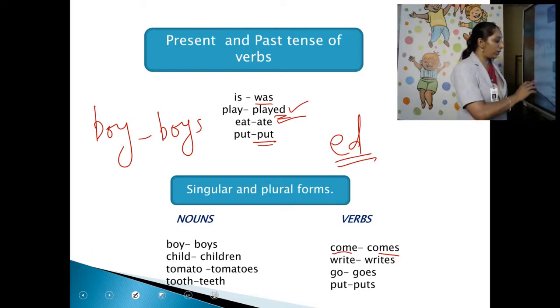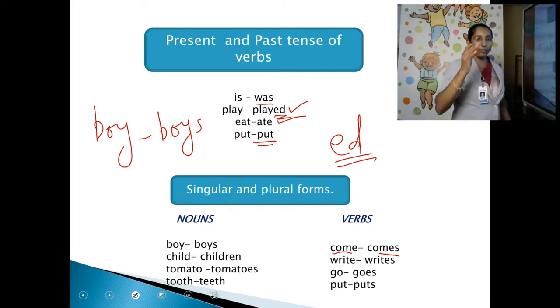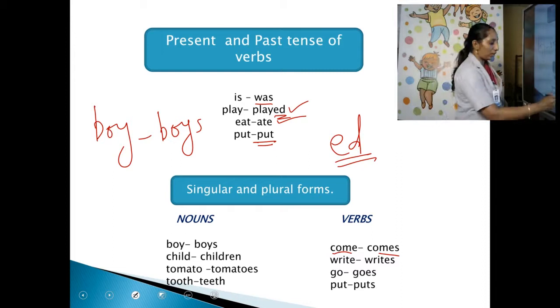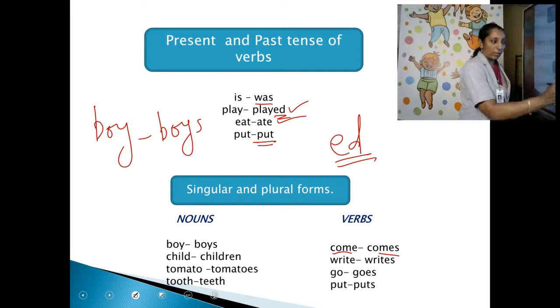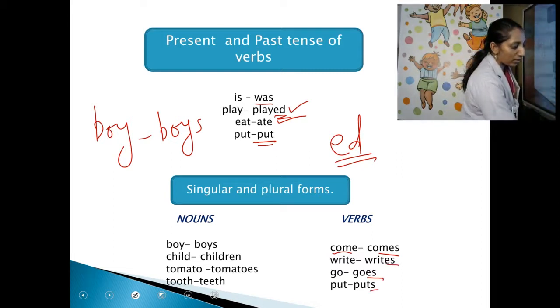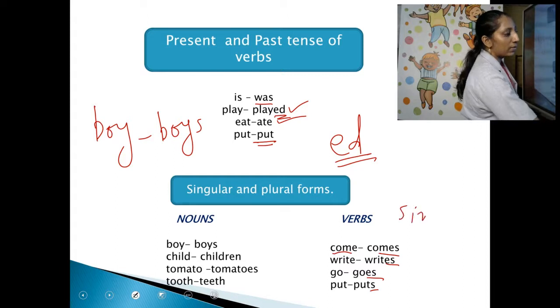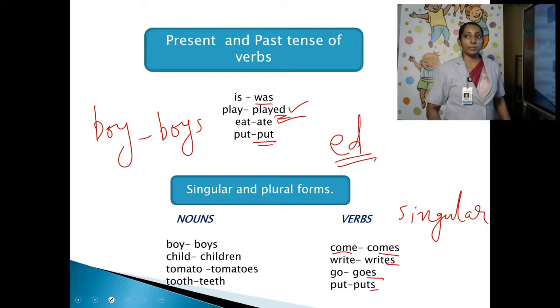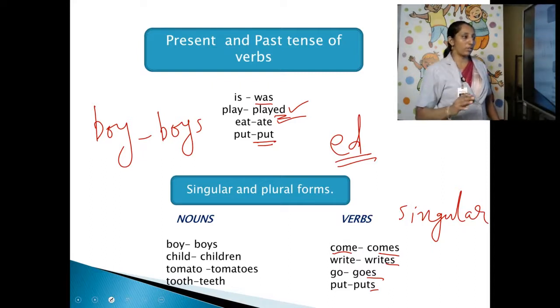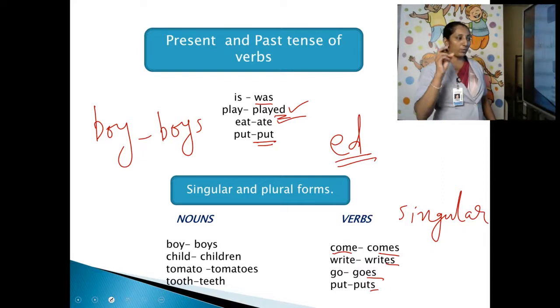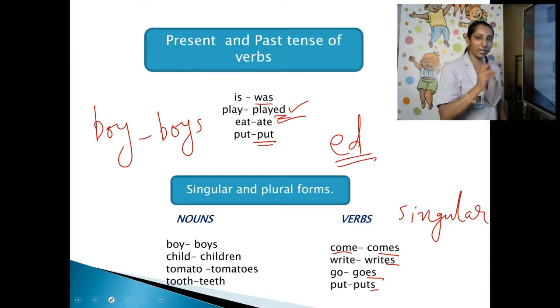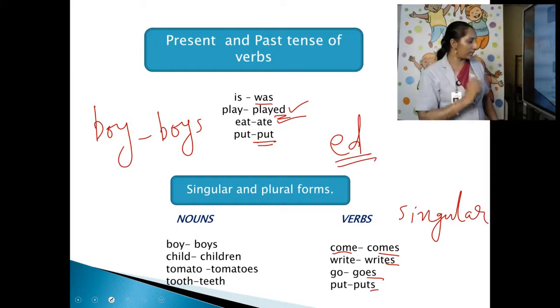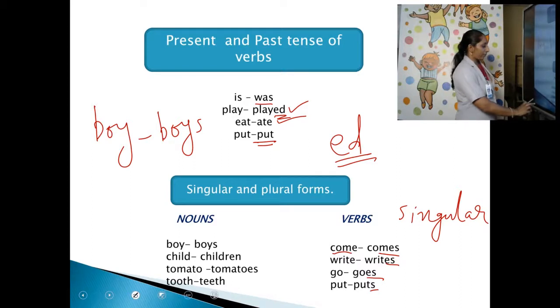Please learn it, children. Either you learn nouns, or you concentrate on verbs. So, when you add s or es with nouns, they become plural. But when you add s or es with verbs, they become singular. It's very, very important. Mark it and learn it. When you add s or es with a verb, it becomes what? Singular.